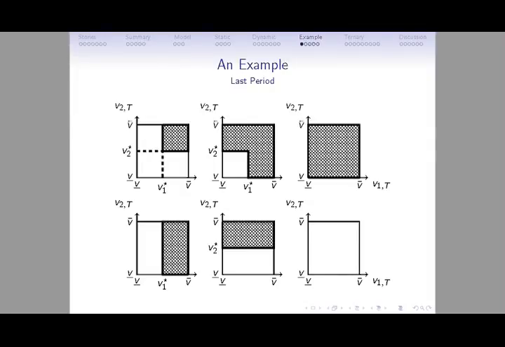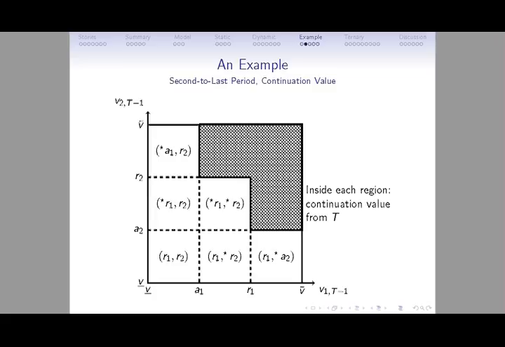Before I state the main result, I will first give an example of a mechanism that's ternary in every stage. So in the last period, we have seen that there are only 6 possible ones. So I'll use one of these 6. But in the second to last periods, some mechanism like this would be implementable.